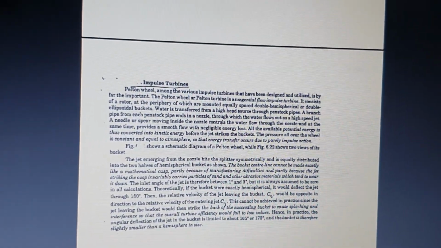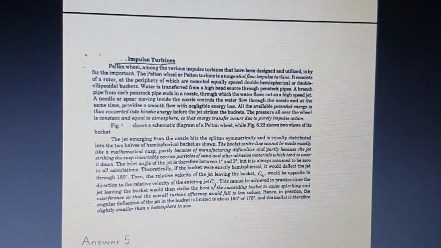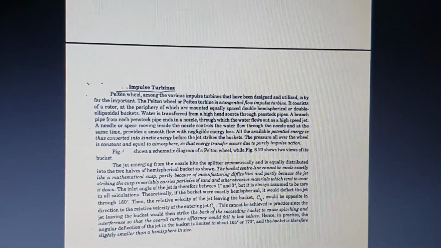Pelton wheel is one type, or an example, of an impulse turbine, which allows the tangential flow of water onto the turbine. So this is the explanation about your impulse turbine.